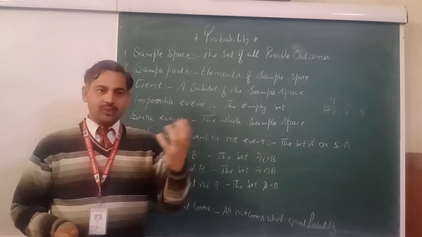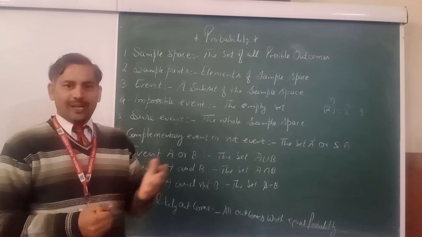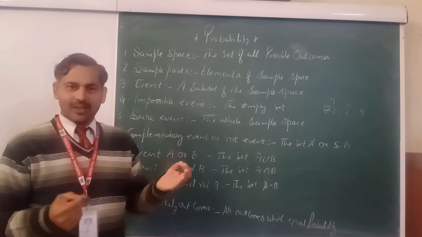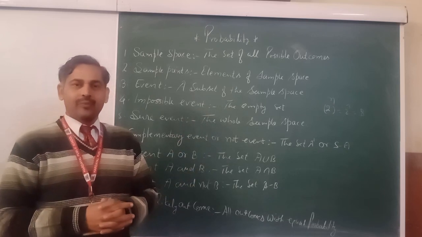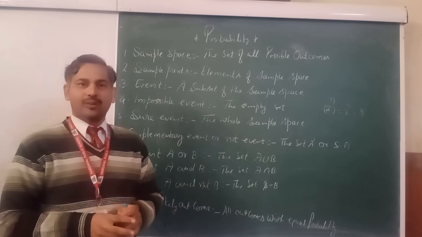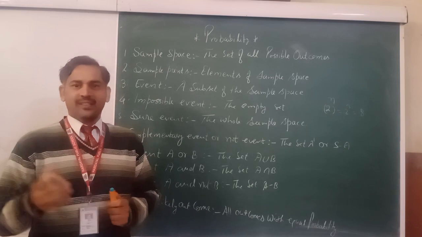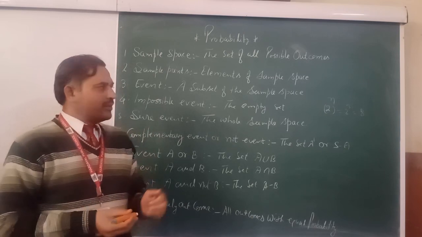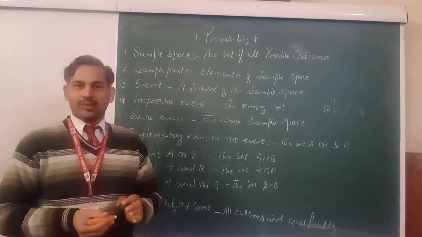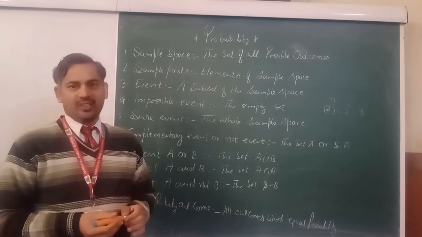If anyone asks you the probability of all heads when 3 coins are tossed simultaneously, the total outcome is 8. So what is the probability of all heads? It is only a single case, all heads. It is favorable cases upon total outcomes, so 1 by 8 is your answer.